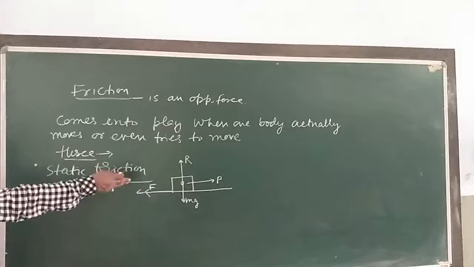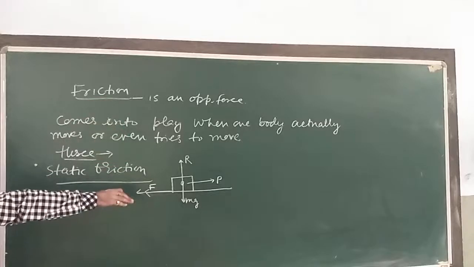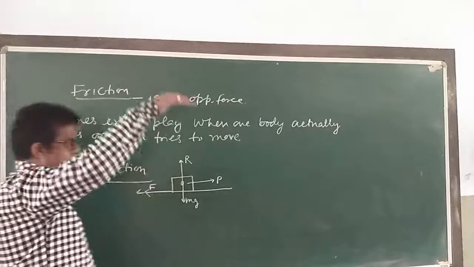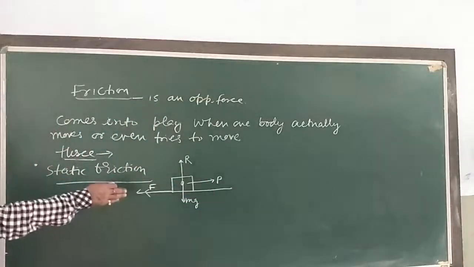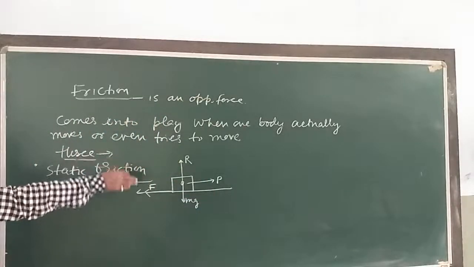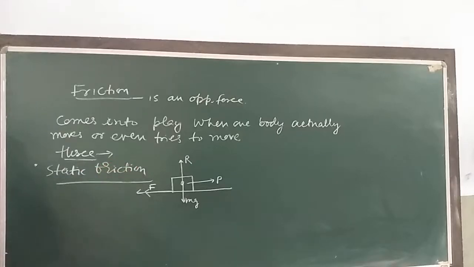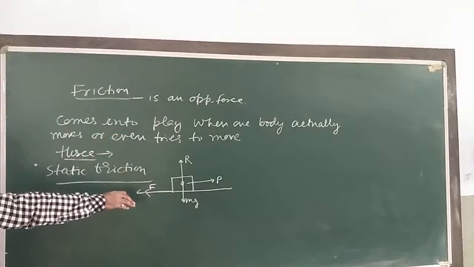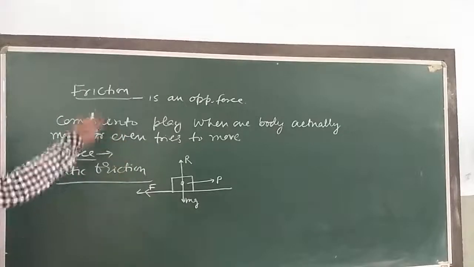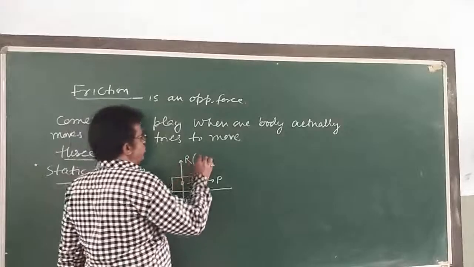The body of weight mg lying on this surface, when a body presses against the surface, then the surface deforms, even if it appears to be rigid. So you can say weight mg is in downward direction and the perpendicular force in upward direction is the normal reaction force.